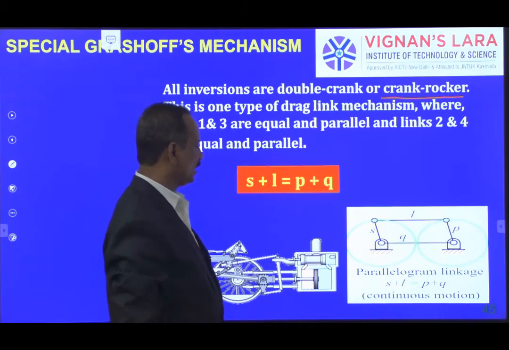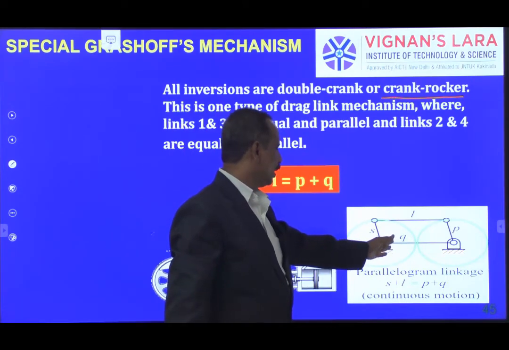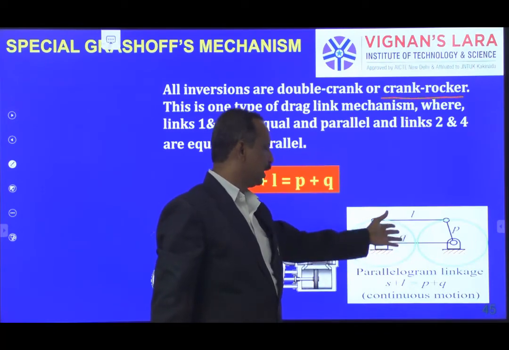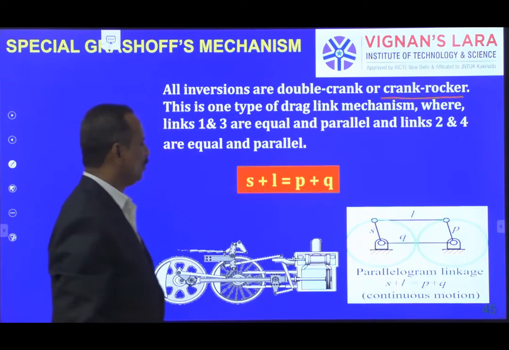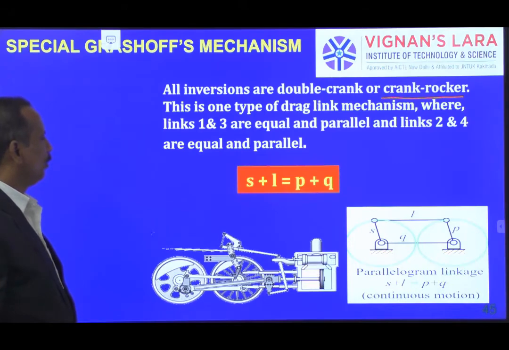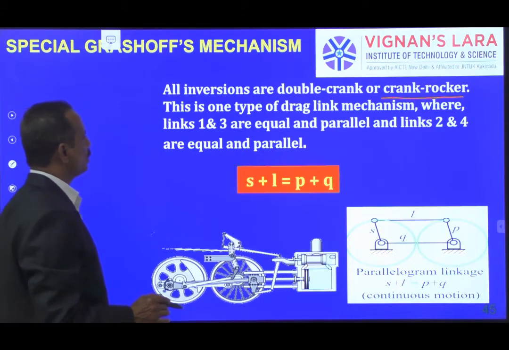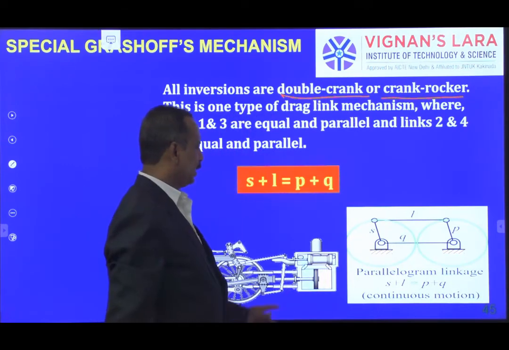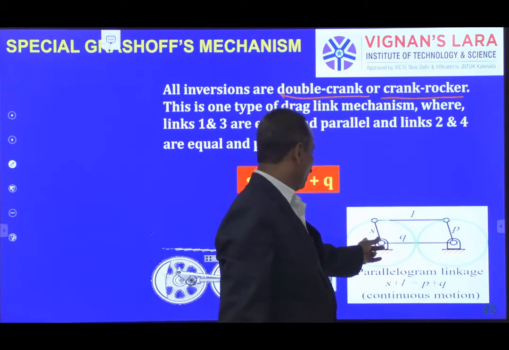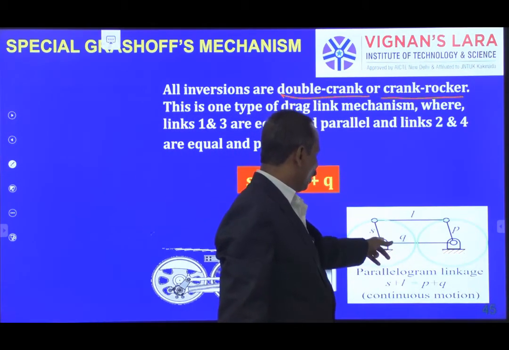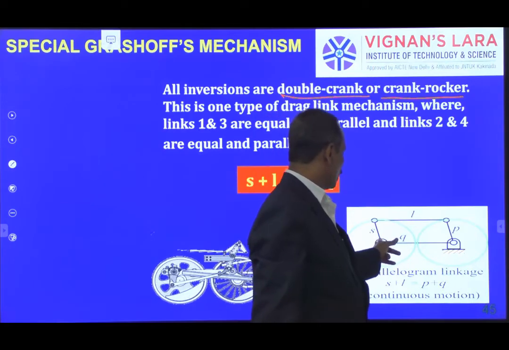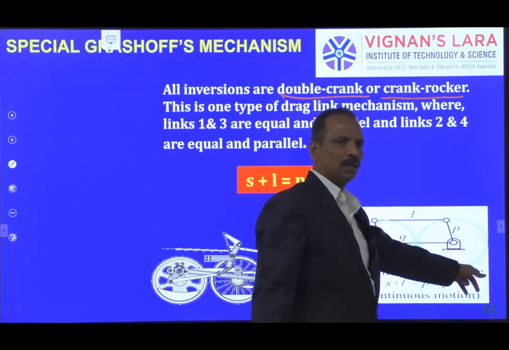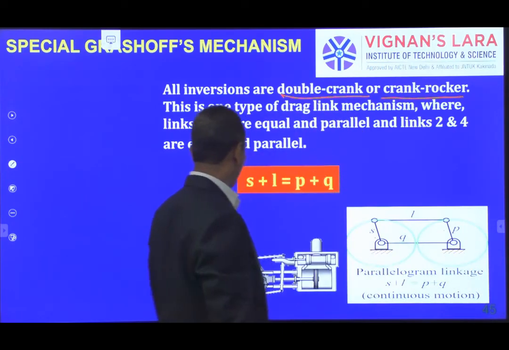Whereas in this case, S plus L is equal to P plus Q, where S is equal to P and L is equal to Q, which forms a parallelogram. Okay, and this gives a double crank mechanism. That means if we rotate the smallest link as an input, by fixing this, then you get the output at the P, which is also rotating.